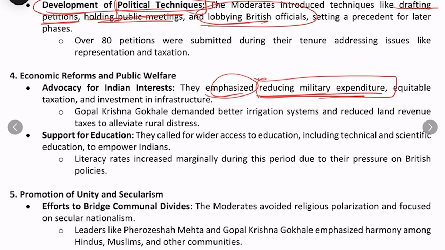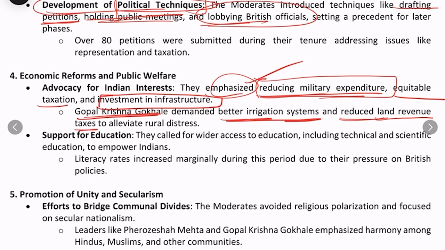because all the expenditure of the British government was at the expense of the taxes collected from the people of India, who were actually very poor, made so by the British colonial policies itself. So reducing military expenditure, equitable taxation and investment in infrastructure, all these were demands on which the moderates emphasized for the Indian interest. For example, Gopal Krishna Gokhale demanded better irrigation systems, and he also demanded reduced land revenue taxes, to alleviate the rural distress.